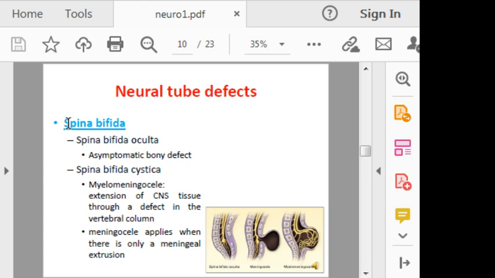These are collectively called spina bifida, and they are either in the form of spina bifida occulta, in which there is only an asymptomatic bony defect, or spina bifida cystica. If it contains nervous tissue, CNS tissue, it is called myelomeningocele, and if it contains no nervous tissue, it is called meningocele.